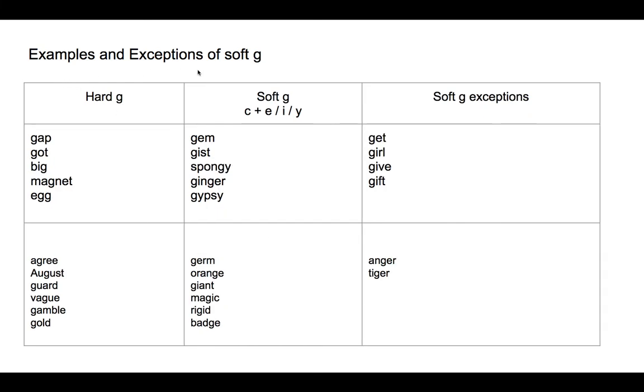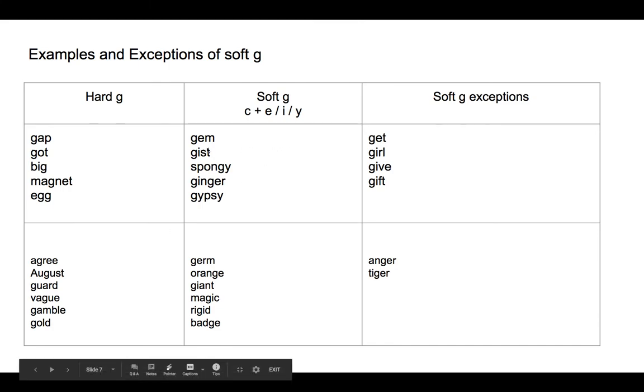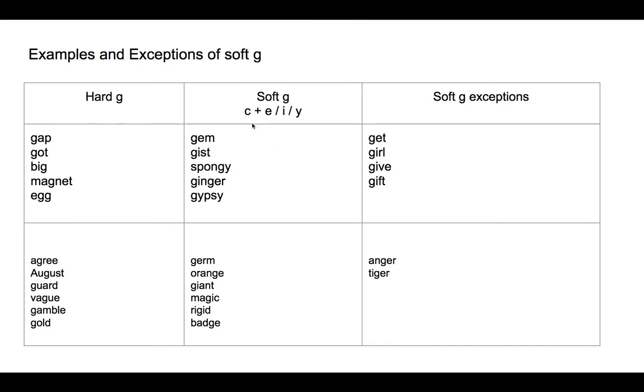Examples and exceptions of soft G. Hard G sound G: gap, got, and so on. Here are some more examples of hard G. Soft G sound J: gem, gist, spongy, ginger, gypsy. Here are some more examples of soft G.